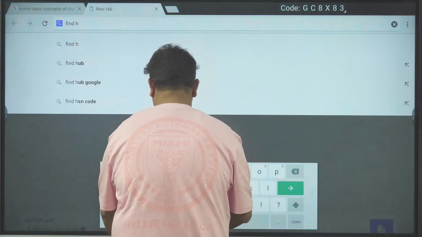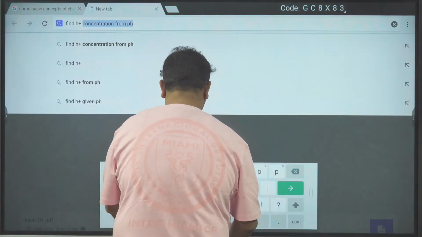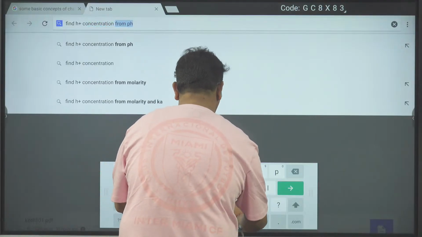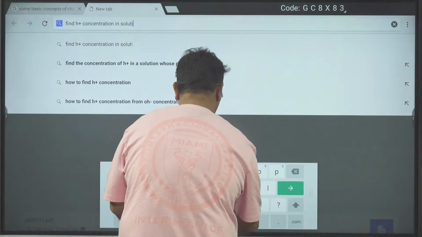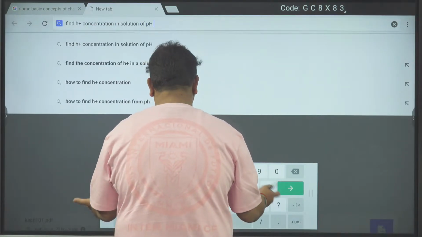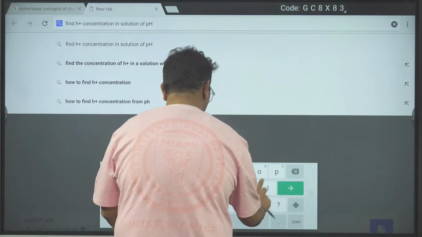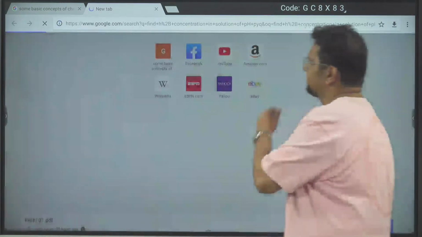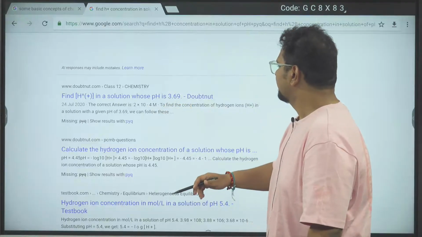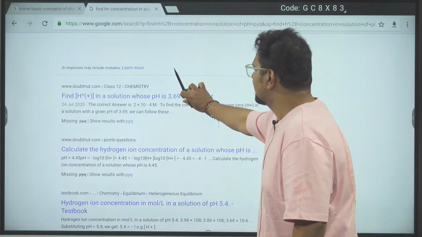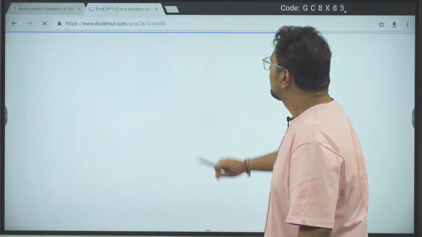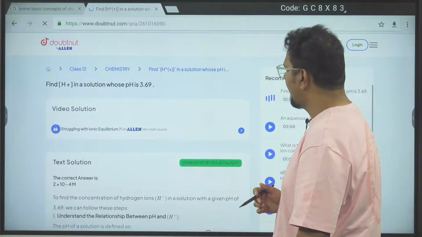Find H plus concentration in solution of pH something, PYQ. Let's see, some question should come. Let's say this one came. For instance, what is the answer of this? 3.69 is there. Let's see if the option they have given.